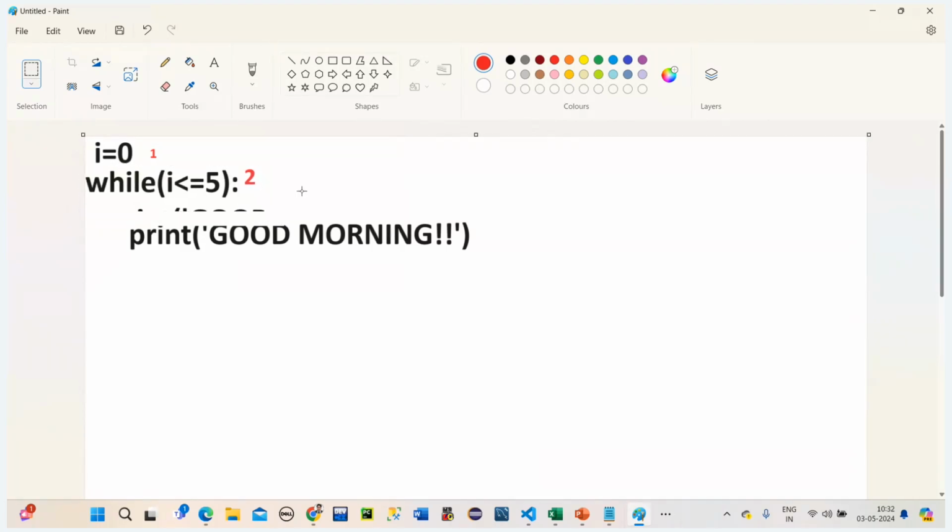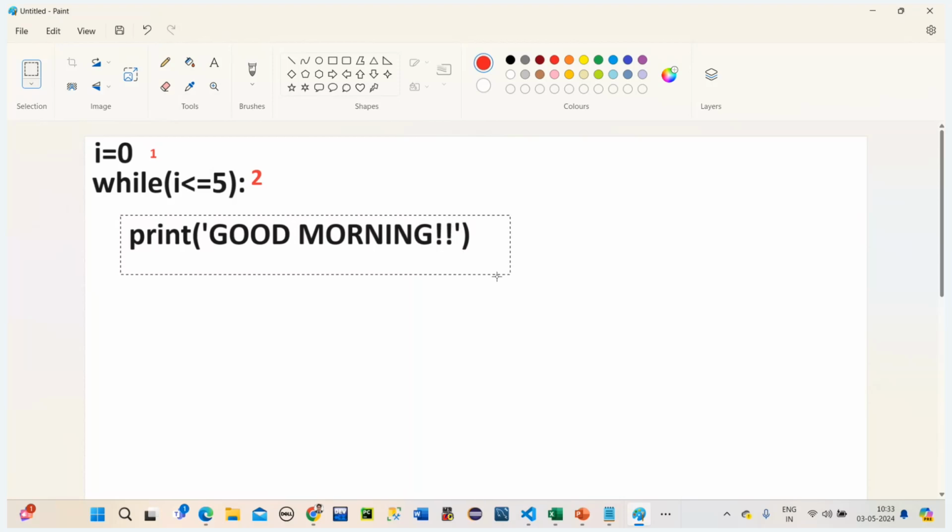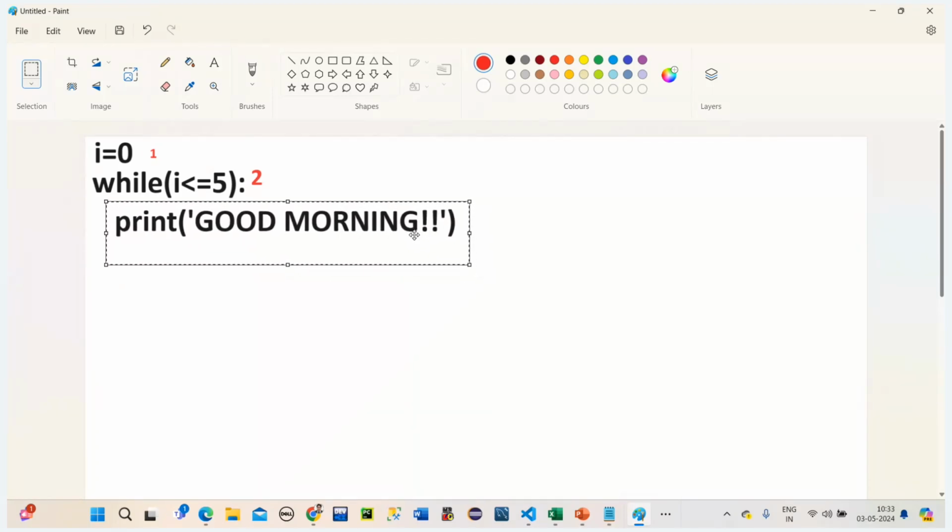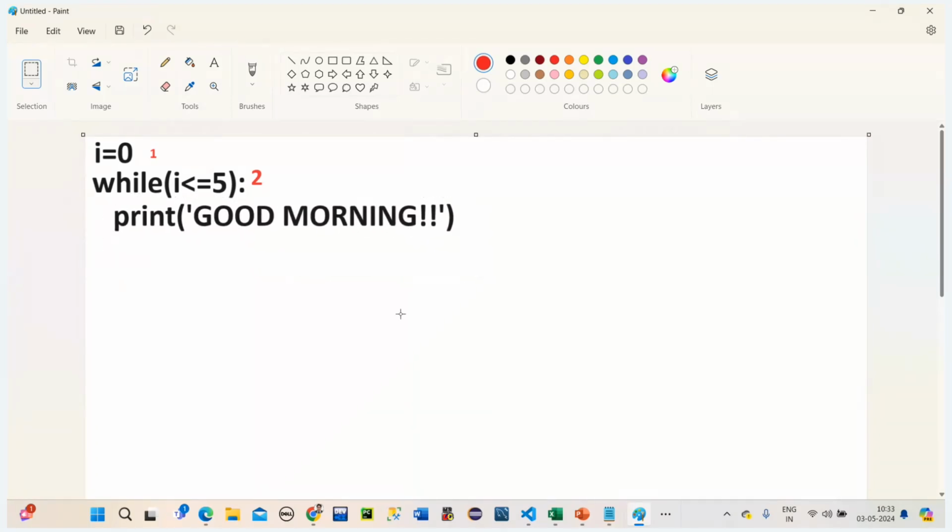So is it true? Is this condition true or not? 0 is less than or equal to 5. Condition is true or false? True. Condition is true, right?